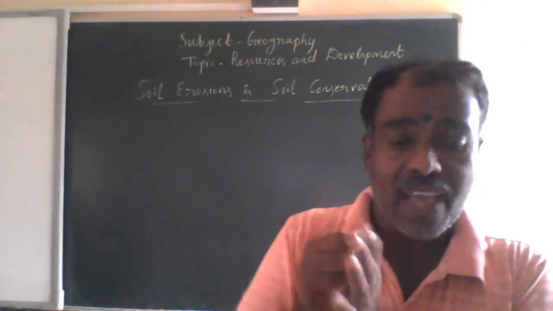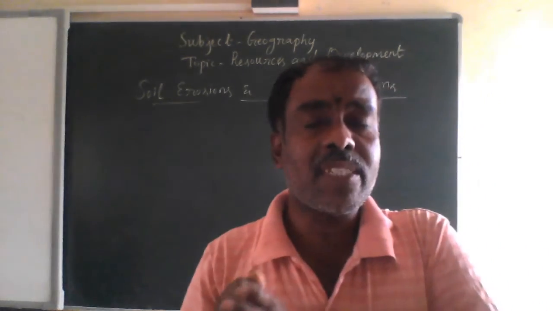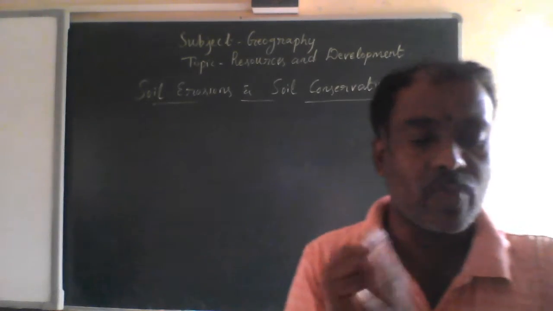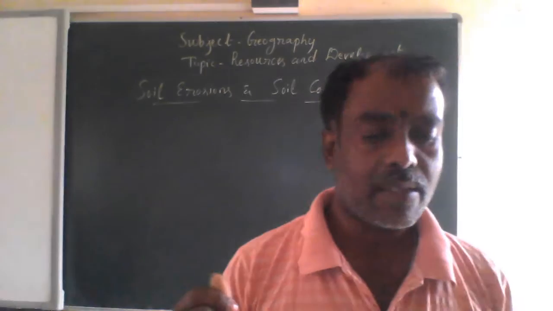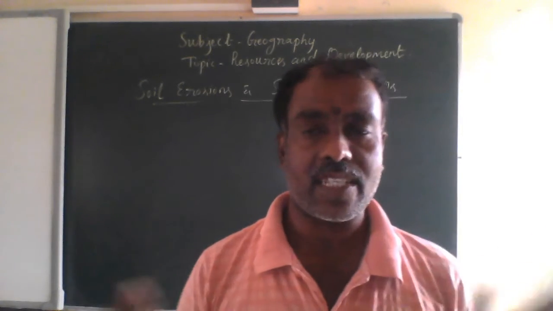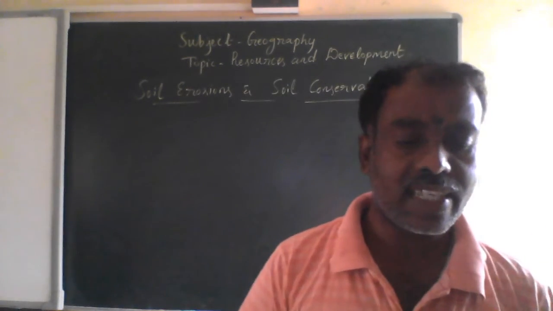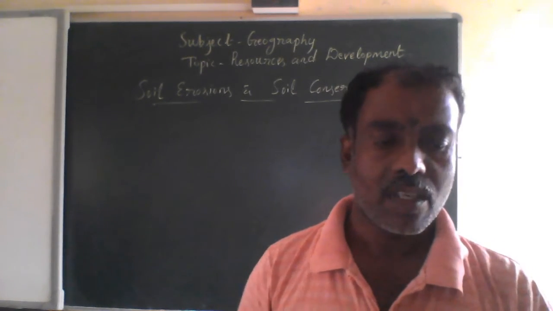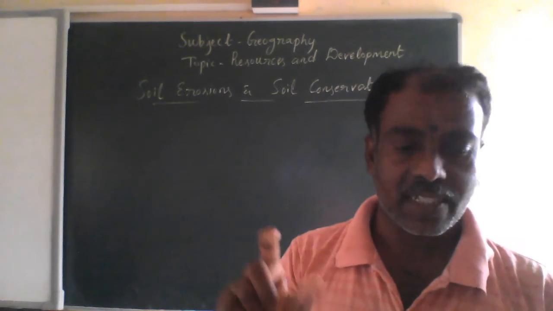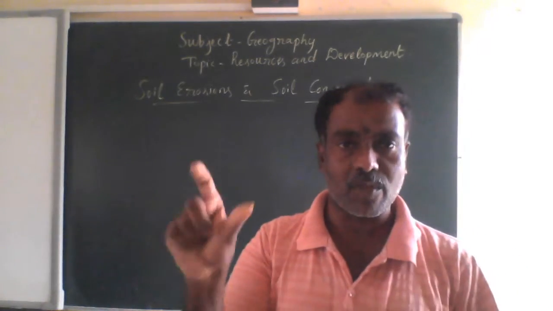So this balance is sometimes disturbed by human beings through their activities, for example deforestation, overgrazing, constructions, mining, etc. So please keep it in your mind. The first thing that I would like to clear is about soil erosion.